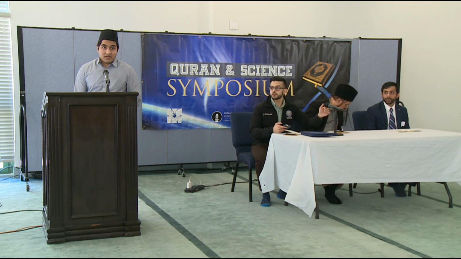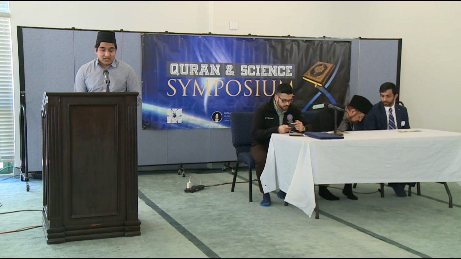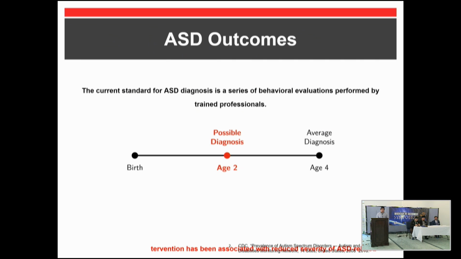So one of the challenges of autism spectrum disorders is diagnosis. The only way to actually determine if someone has this condition is through a psychometric evaluation by a trained healthcare professional. And this is something that's really difficult, especially in communities that may not have the best access to healthcare. But we are proposing that it's possible to make a diagnosis just using a patient's biometrics alone. And we believe that this will greatly improve the quality of life because earlier intervention leads to better prognosis for children that have this condition.